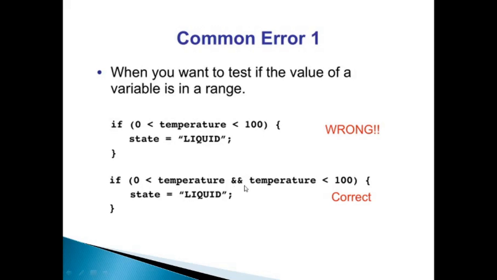This is joined by a logical AND. Two conditions merged into one is not provided in Java, so you have to make them distinct. This is the correct way of writing a Boolean expression.